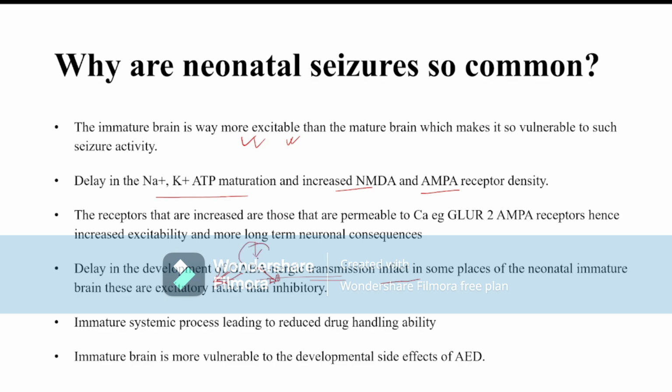So that's why we do not treat neonatal convulsion with benzodiazepine as a first line drug, and we give phenobarbital. In the case of more than 3 months, we give benzodiazepine as a first line drug. Why? Because the GABAergic receptor is just like an adult's in an age group of more than 3 months.